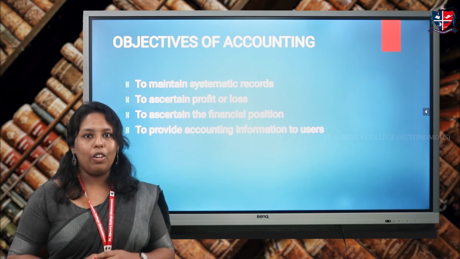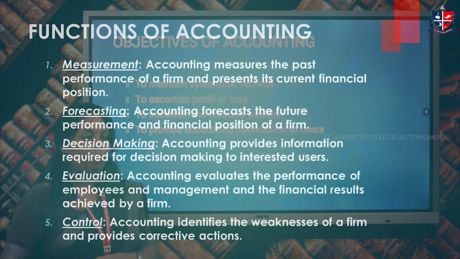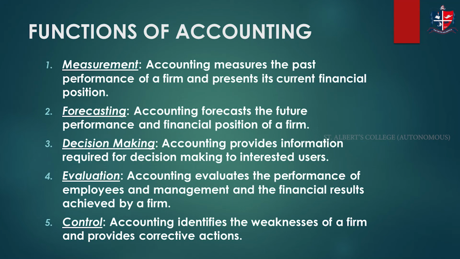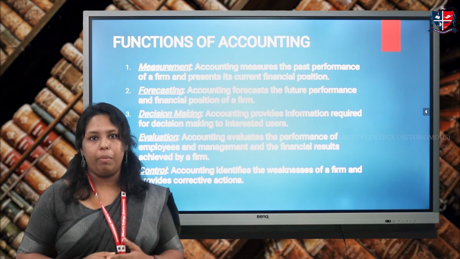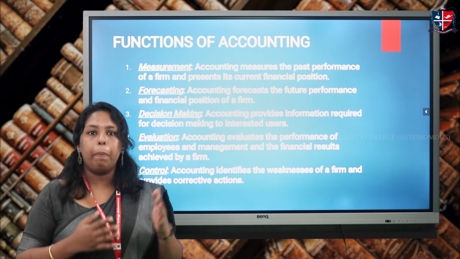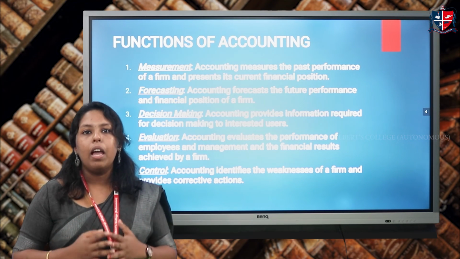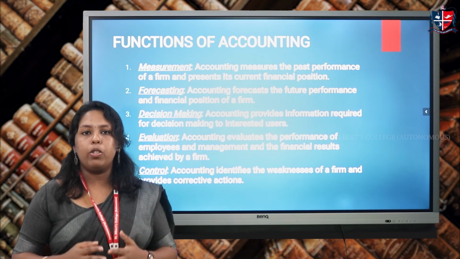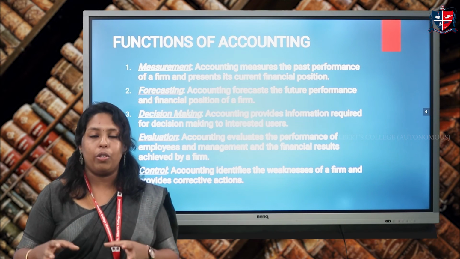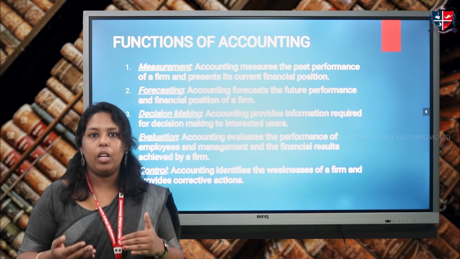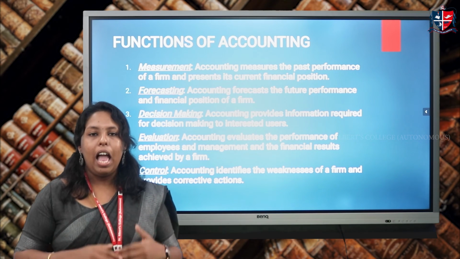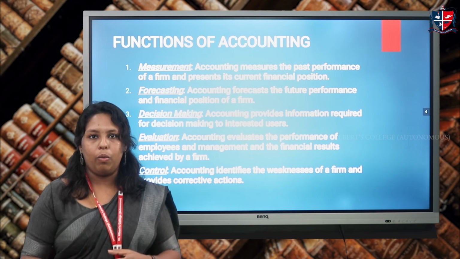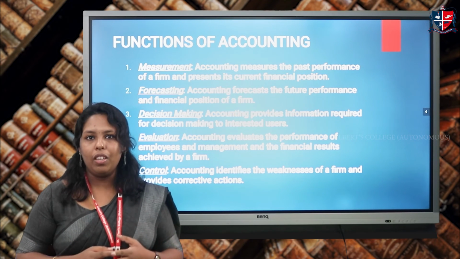So we are moving on to the last topic of this session, which is the functions of accounting. These five are the major functions of accounting. The first one is measurement. Accounting helps to measure the past transactions of the business and to ascertain the current position of the firm. In accounting, we are looking back at what has happened in the business, what the past transactions are, and on that basis we ascertain the current position of the firm.